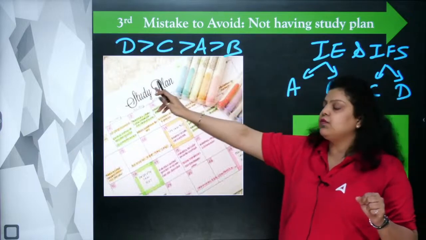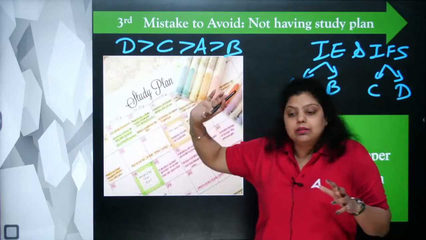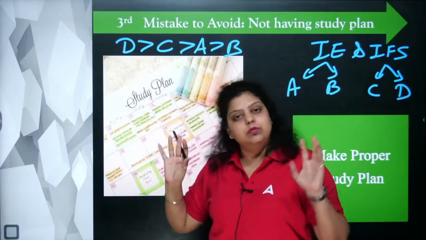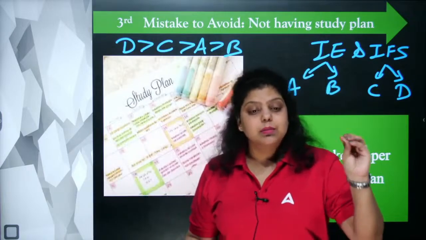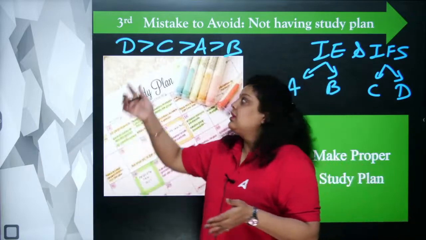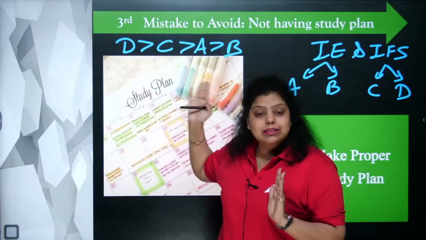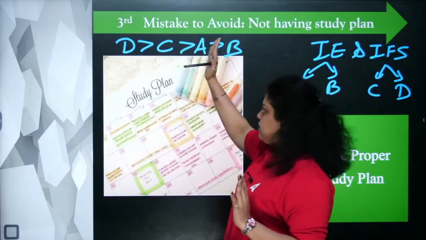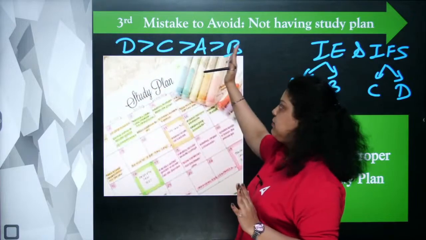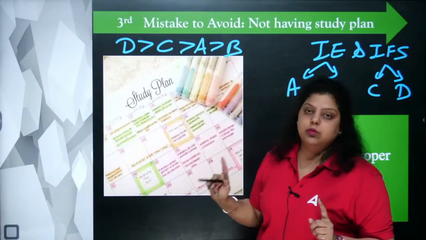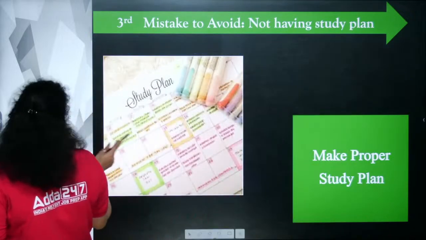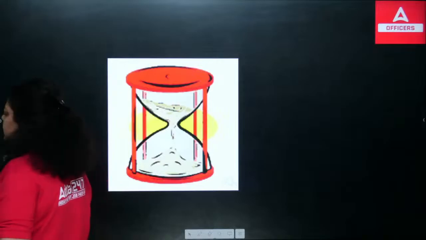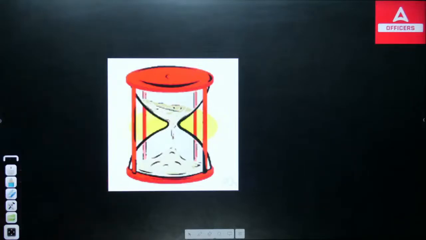And why are we starting from module D? It's not because the maximum number of questions are from here, that we are going to focus only on these 2 modules. No, we know maximum questions were from there, maximum syllabus these 2 modules are covering. So let's cover them first. So that's why we are having D and C first, then A and B. But we have to cover each and every module with each and every unit. So study plan is very important. Third, you can see we're talking about time here.